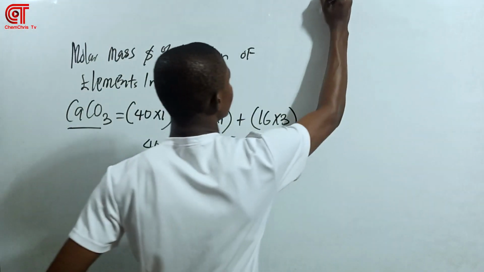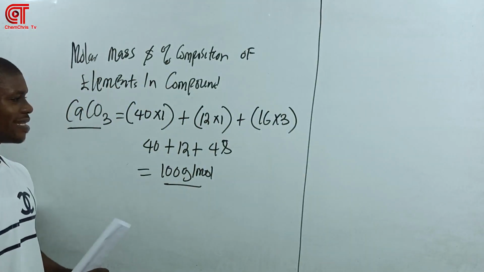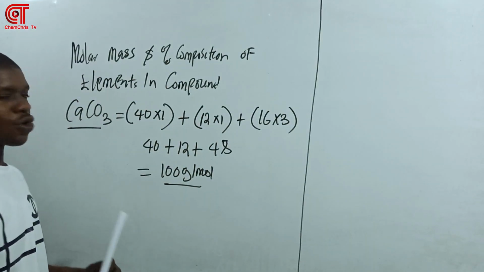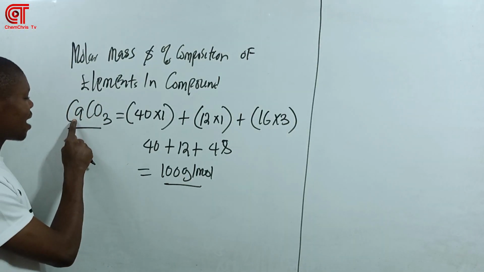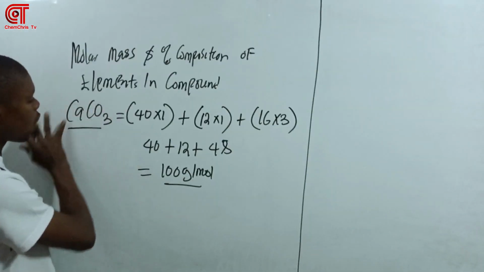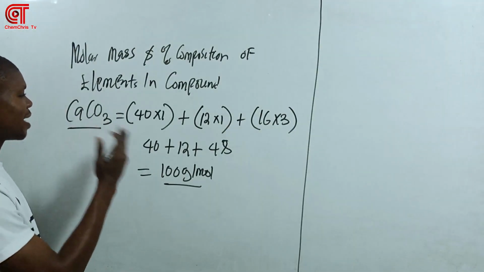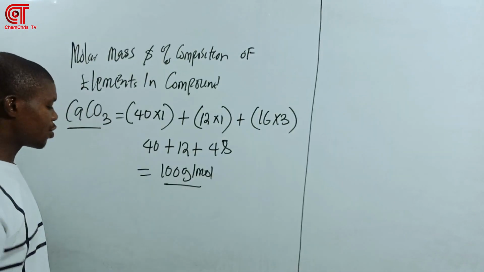The next thing you want to do is calculate the percentage composition of each of the elements present in that compound. So how do you do that? The compound here contains one calcium, one carbon, and three atoms of oxygen. So what is the percentage of each of the elements in calcium carbonate?